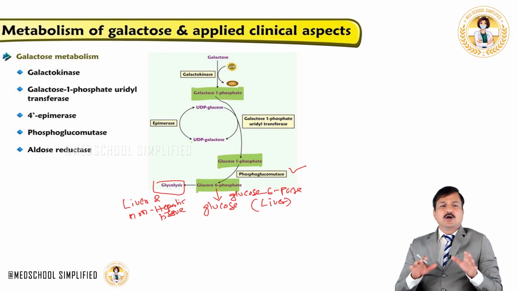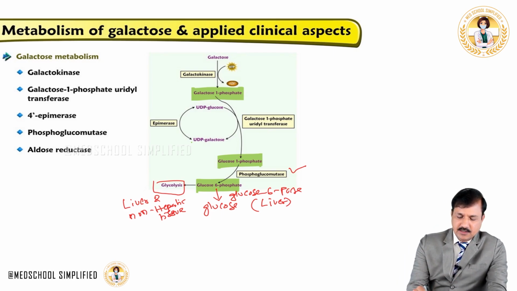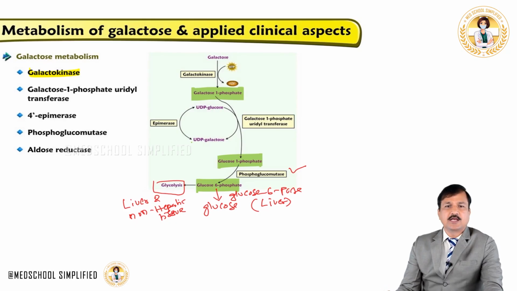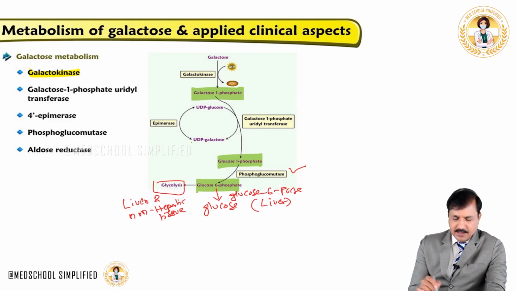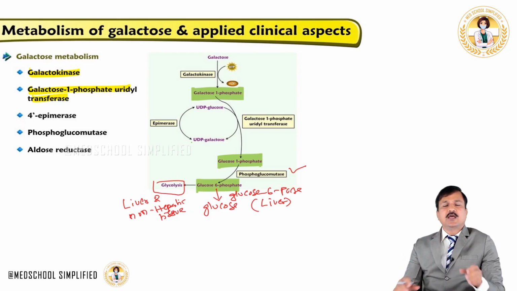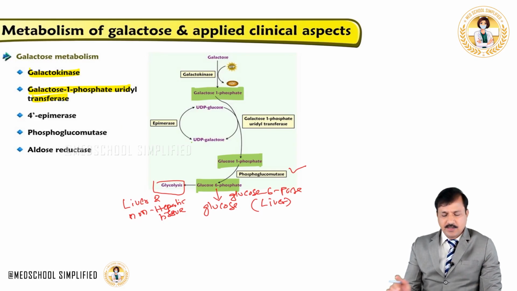So we have a few enzymes here to remember. One is galactokinase, which catalyzes the very first reaction, phosphorylating galactose into galactose 1-phosphate by consuming ATP. Second is galactose 1-phosphate uridyltransferase, which condenses galactose 1-phosphate with UDP-glucose to make glucose 1-phosphate and UDP-galactose.